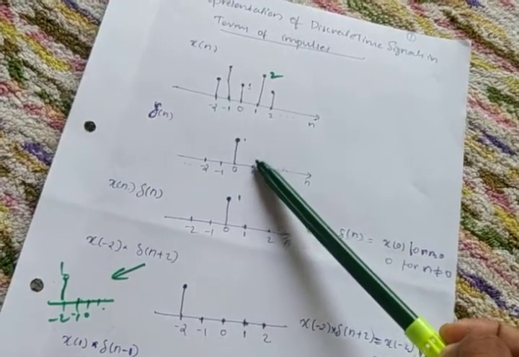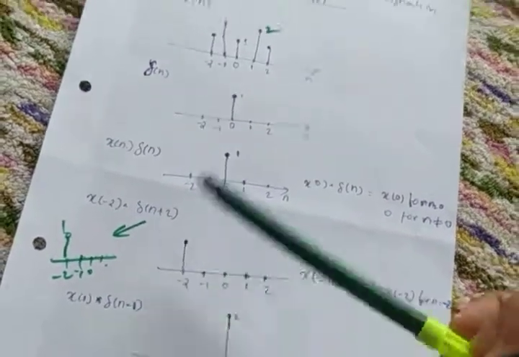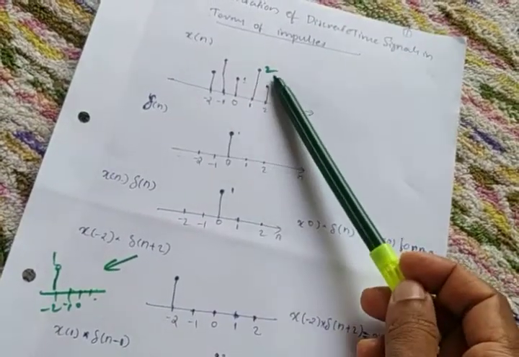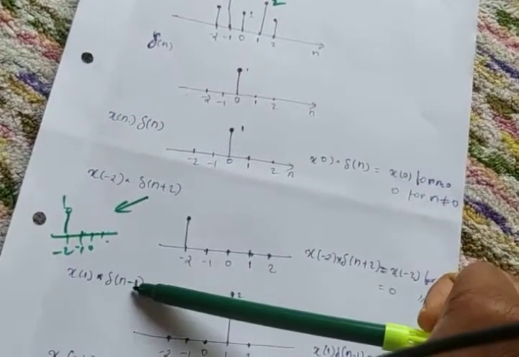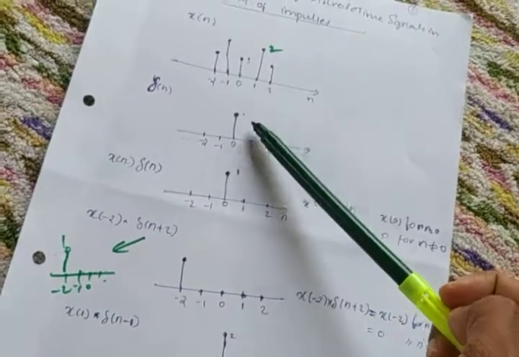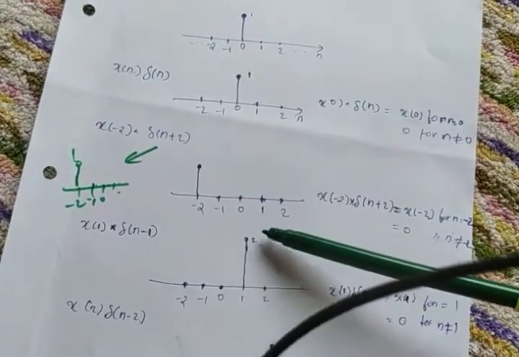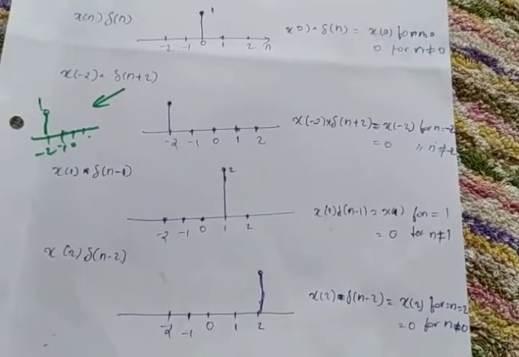So this becomes 1. At 1 it is having an amplitude of 1. So del of n minus 1 means at 1 it is having an amplitude of 1. And for this signal at 1 it is having an amplitude of 2. So 1 into 2, 2. So at 1 it is having an amplitude of 2. So that's why it is written like this.